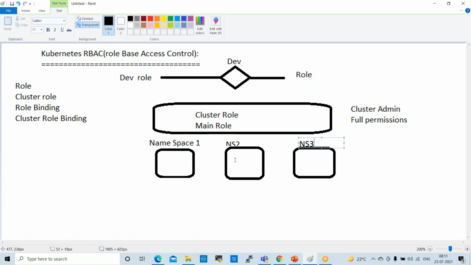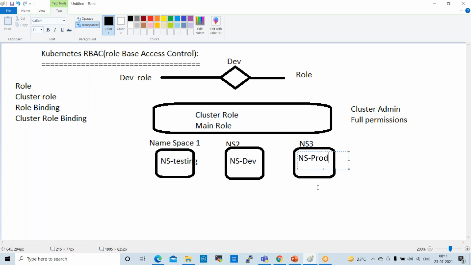In the namespaces, different teams will be attached to the cluster, like NS testing, NS dev, NS prod. Different activities will be performed on the cluster.